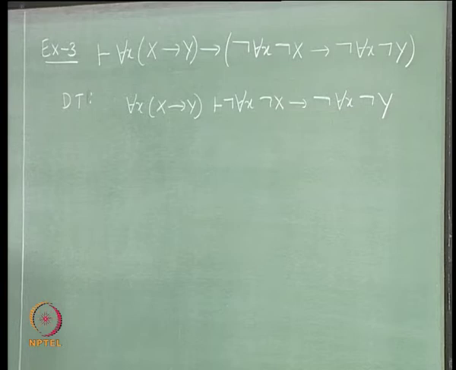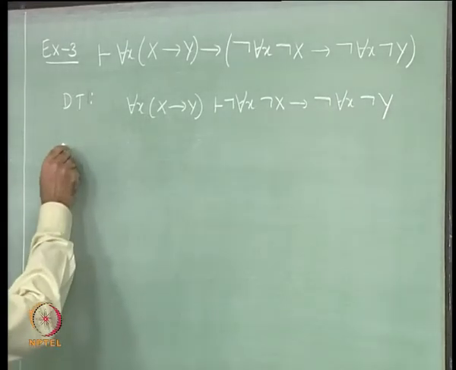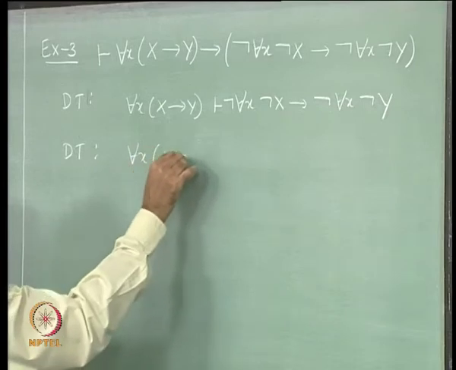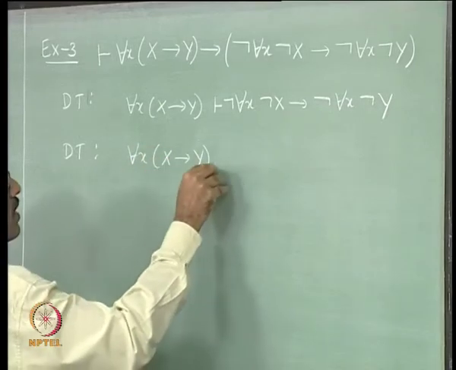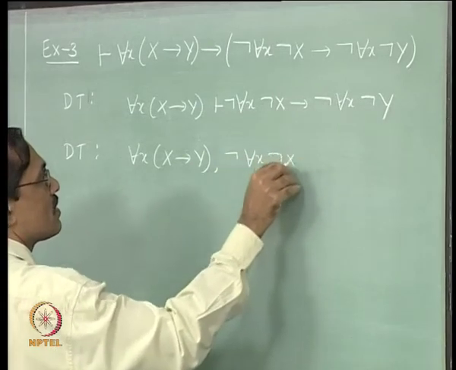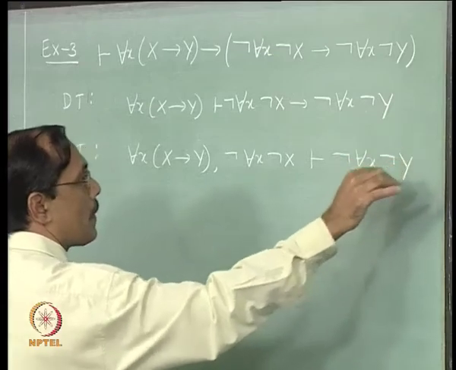Again only meta theorems we can use outside the proofs. So, then let us use again the deduction theorem, which says for each x, x implies y and not for each x not x entails not for each x not y.